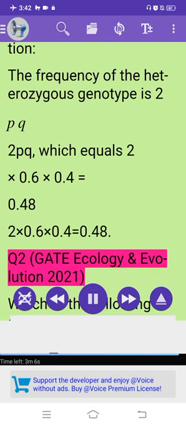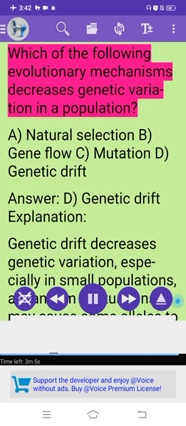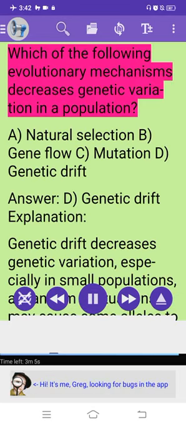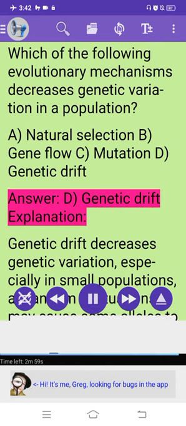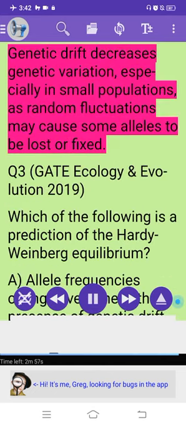Q2, GATE Ecology and Evolution 2021. Which of the following evolutionary mechanisms decreases genetic variation in a population? A. Natural selection. B. Gene flow. C. Mutation. D. Genetic drift. Answer: D, genetic drift. Explanation: genetic drift decreases genetic variation, especially in small populations, as random fluctuations may cause some alleles to be lost or fixed.